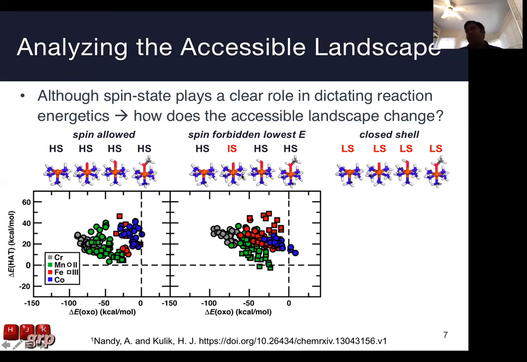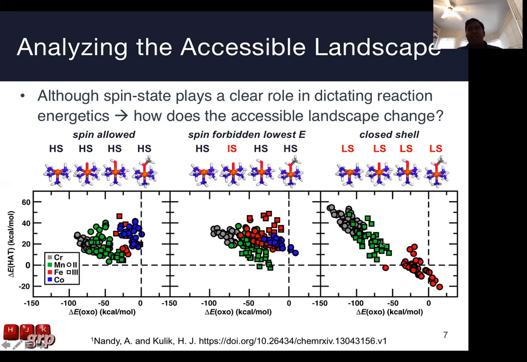If we take a look at the completely closed shell energy landscape, however, we see more distinct behavior that is more representative of a single linear free energy relationship. But for 3D transition metals, the reason why this is important is that often the closed shell solution is not the ground state.